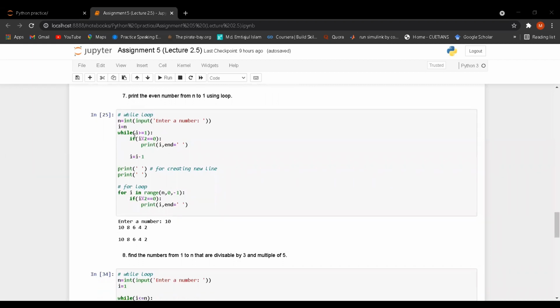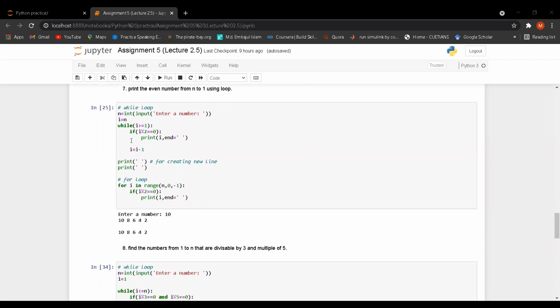After that, while the condition is i is greater than or equal 1, I have taken an if condition: i percentage 2 equal 0. So if i percentage 2 is equal 0, that means the remainder is 0, that means it is an even number.